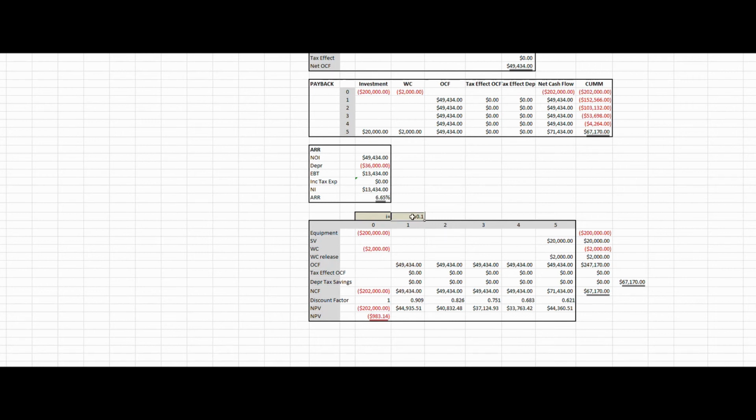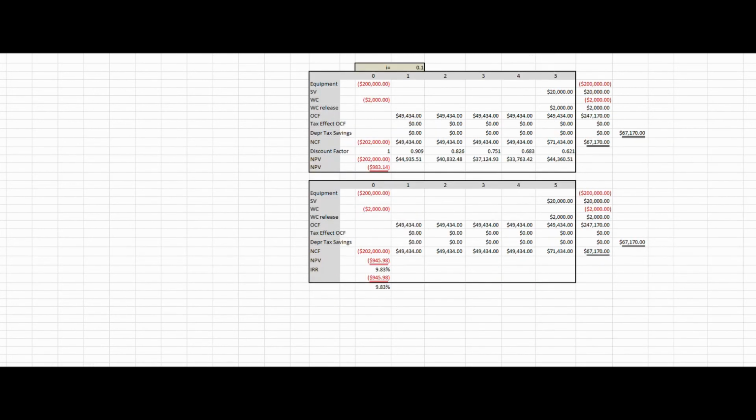Now, in order to discount these cash flows back to the present, I must have a discount rate, and that discount rate in this case was 10%. So I use 10% because that's what this guy said he wanted to earn on the project, so we can see that discounting the expected cash flows in this project at 10% leads to a negative net present value, and he would not be interested in the project.